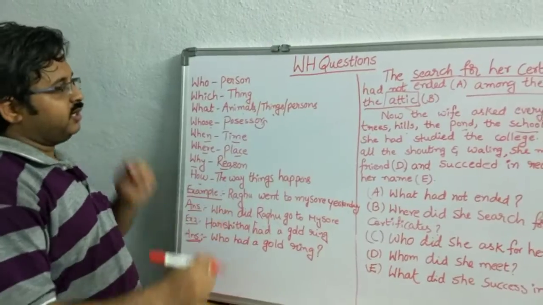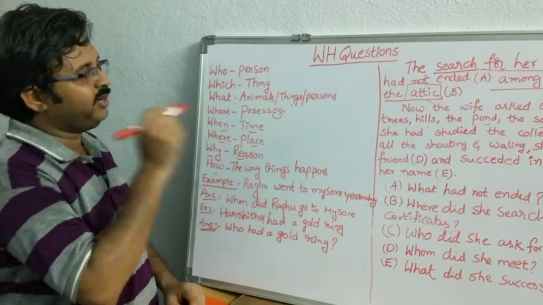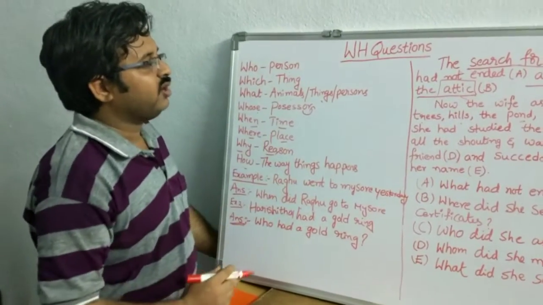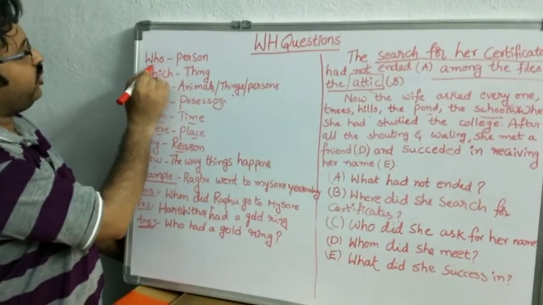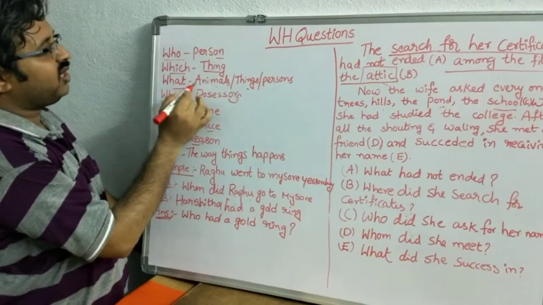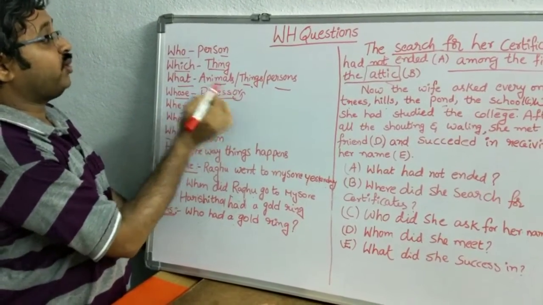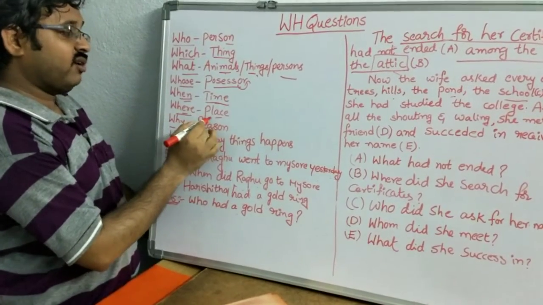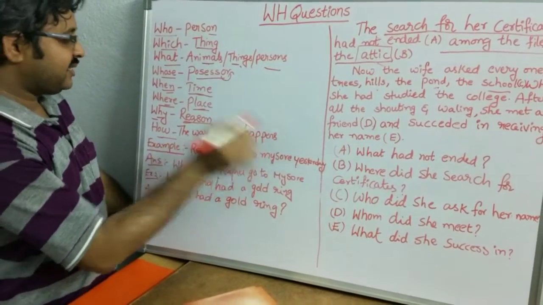Thank you. Dear students, the next question and the last question in the paper: WH questions, framing WH questions. Before we frame WH questions, just have a look at the frequent WH words we are using. First, the word who we use for persons, which for things, what for animals, things, persons, whose for possessors, that means that belongs to whom. When for time, where for place, why for reason, how for the way things happen.